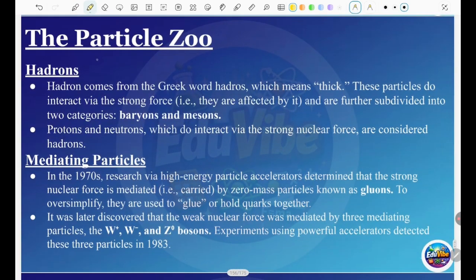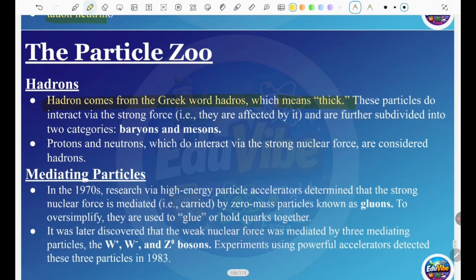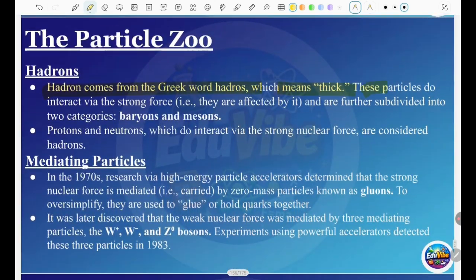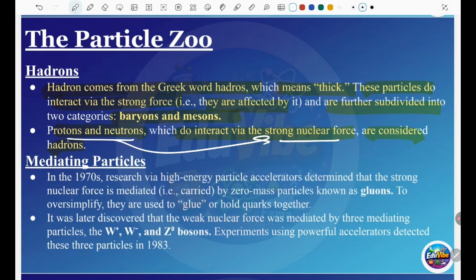Next, we have the hadrons. Hadron comes from the Greek word hadros, which means thick. Leptos means thin, and hadros means thick. These particles are affected by the strong force; they interact via it. They are subdivided into two categories, which are the baryons and the mesons. So protons and neutrons, which interact via the strong nuclear force, are considered hadrons. Because protons and neutrons are affected by the strong nuclear force, they are called hadrons.